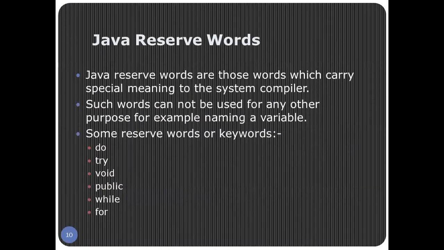Now next, what is a Java reserved word? Java reserved words are those words which carry special meaning to the system compiler. There are many words which have special meaning to the compiler and we cannot use those words for any other purpose. A few examples here are do, try, void, public, while, for, etc. These are a few Java reserved words.